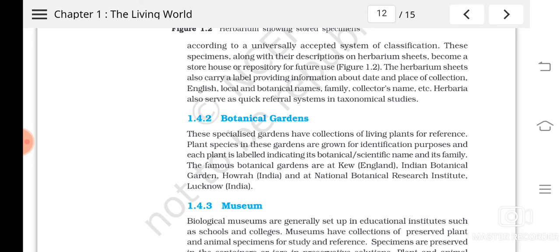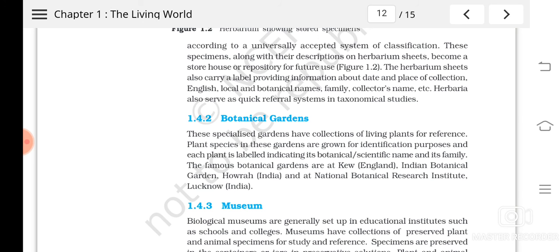Then another aid that can be useful in the taxonomical studies is botanical gardens. So botanical garden means what? Collection of living plants. These gardens contain a collection of living plants, grown there with their botanical or scientific name, its family, everything will be marked in that. Understood? So the name of the plants, the family of the plants, etc., will be marked there, so that it is used for recreational purpose and also for study purpose.